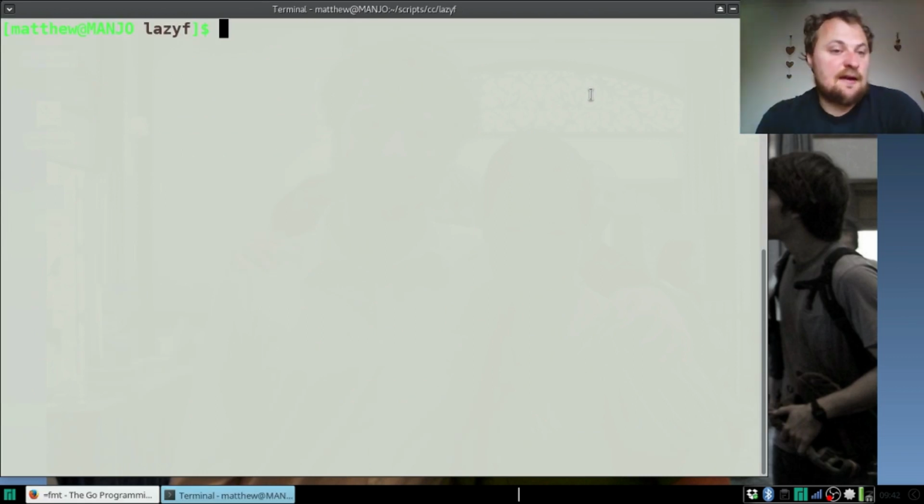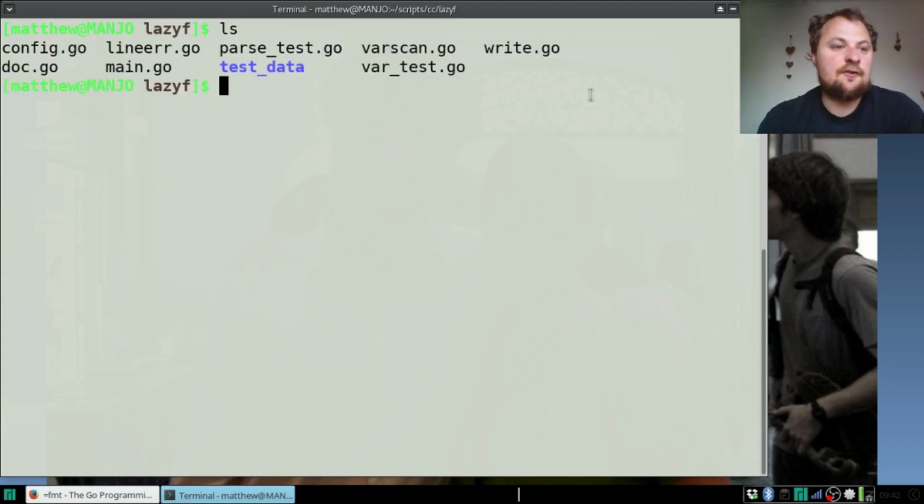So back to the main library. Let me show you what this looks like from the inside. So I'll show you all the files. We've got the main.go is where all the parsing happens, and they've got a parse test, and we've got a config which checks for things like this. I also added a variable scanner, so you can, if you want to include stuff like environment variables, I put a mechanism in for that because it felt useful. I'll maybe show you that in a minute.